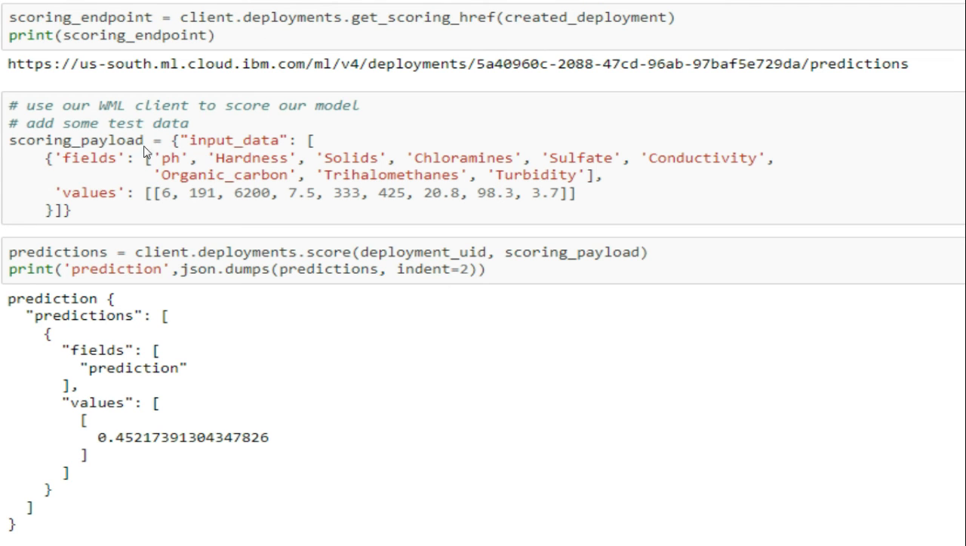Then I initialized the scoring payload and inserted the fields of my data and the values which I want to predict the result for. I simply gave my values. These values are based on our locality. Then using the scoring endpoint, I uploaded my data and got the result from this scoring endpoint in JSON format. You can see that over here.